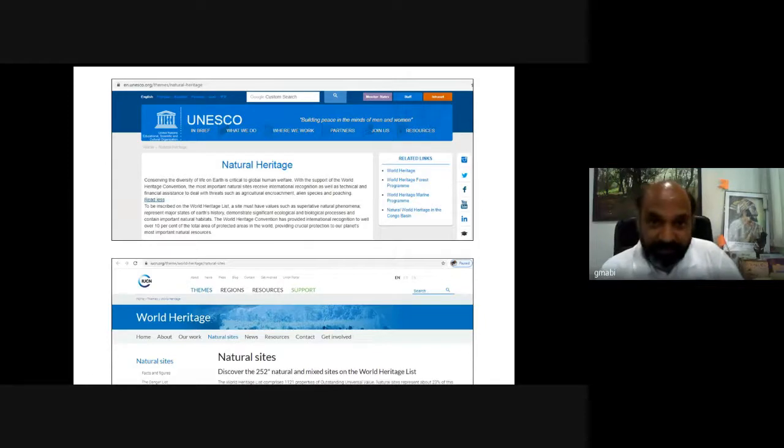Now, these are the two important entities which deal with natural heritage. One is UNESCO, which studies natural heritage throughout the world. The second one is IUCN, the International Union for Conservation of Nature and Natural Resources. So these two entities play a very significant role. I think you must visit the websites of these two entities to know much more about their activities, and you can also participate in their activities as well.